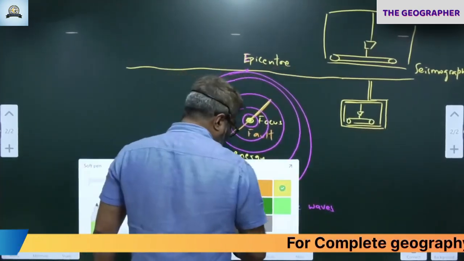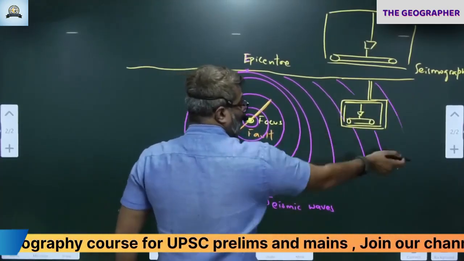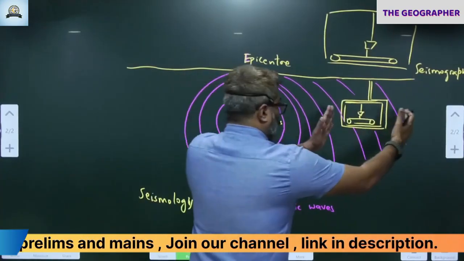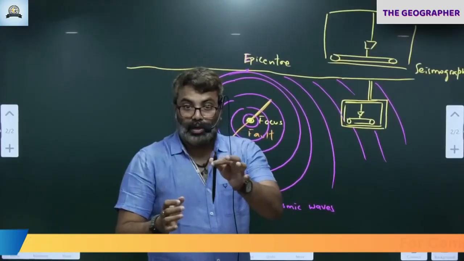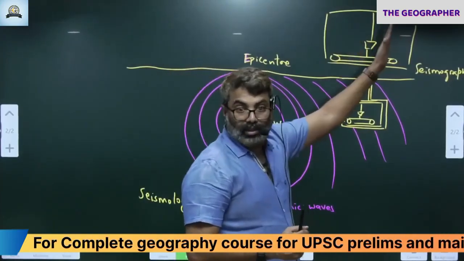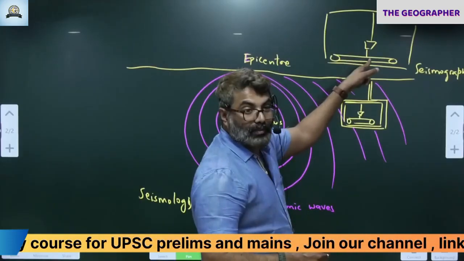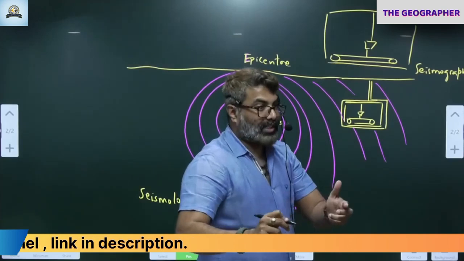When the seismic waves reach in all directions like this, what happens? The rocks will vibrate like this. This box also will vibrate. What happens to the pendulum? The pendulum will move. When the pendulum moves, what happens? It will mark on the paper. This is a pen, the pen will mark on the graph sheet like this.